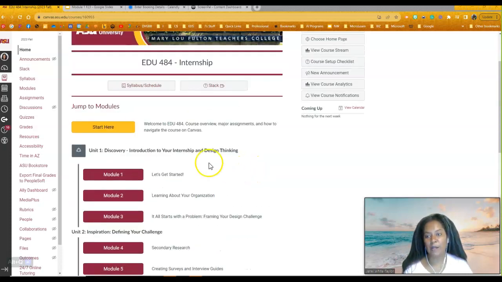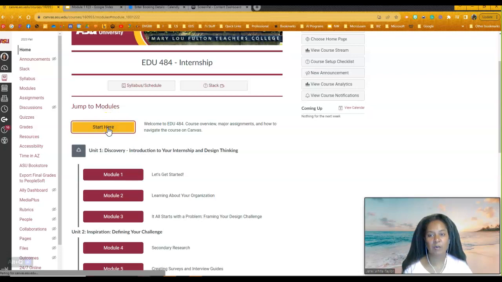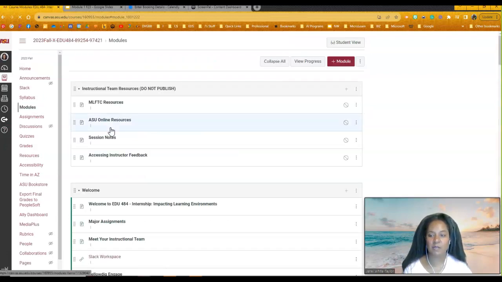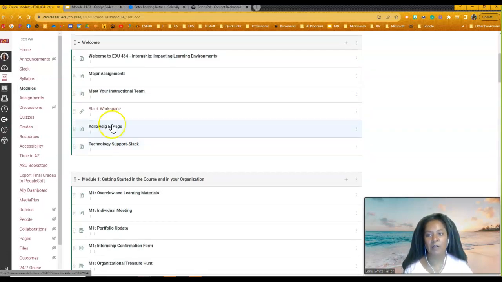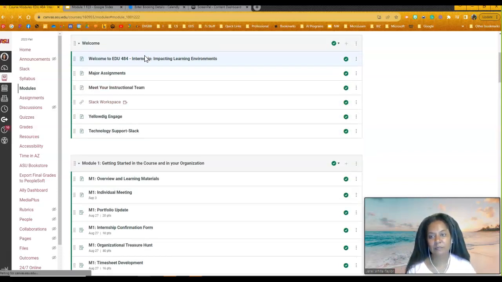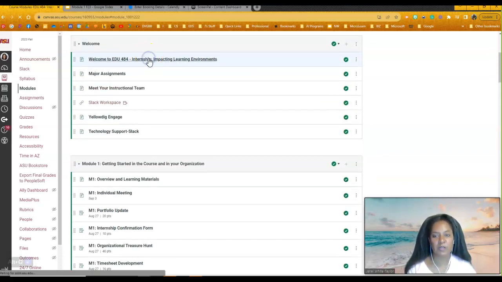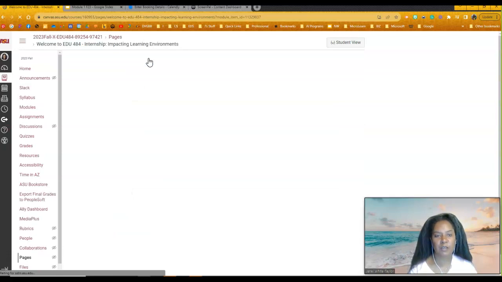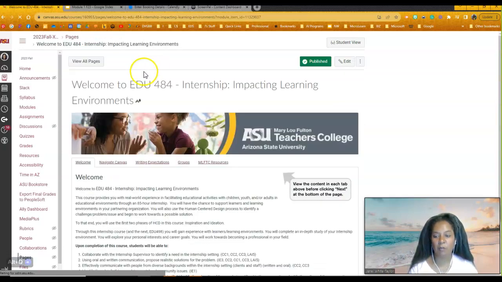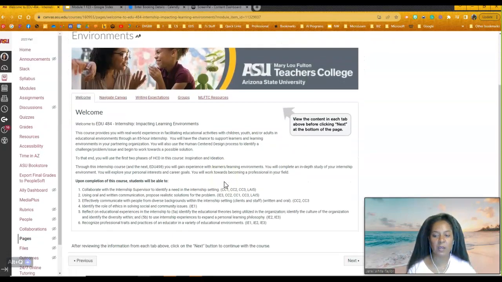I want to jump back up here to start so that we can look at some of these important pieces. So as we scroll through, I'm going to go back to our welcome. In our welcome, there's a couple of things. I know all of you have worked with Canvas shells many times over, but I want to make sure that you spend some time really thinking about the courses that you're in.